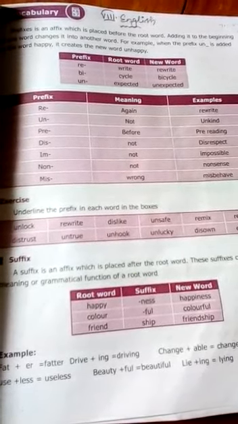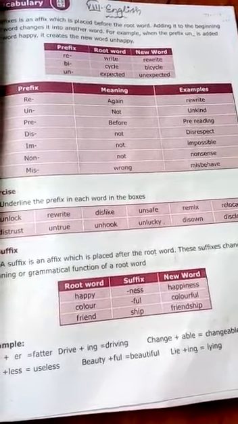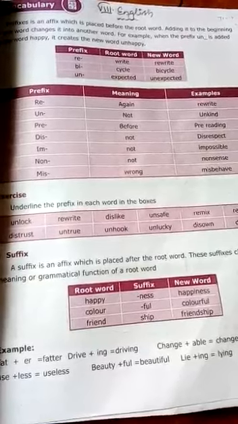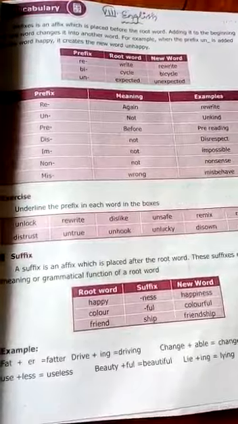Now we are going to the topic vocabulary. Book back exercise, page number 133. New book 71 to 78. Okay, new book 71 to 78.